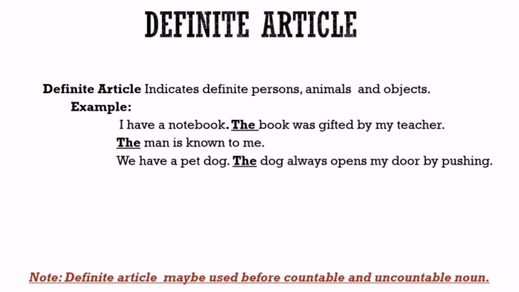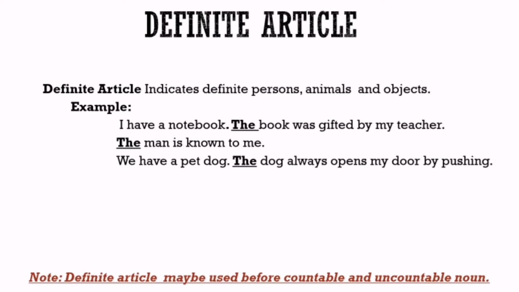Now, the definite article. The definite article indicates definite persons, animals and objects. As an example, I have a notebook. The book was gifted by my teacher. Here, the notebook is definite because it is gifted by my teacher.